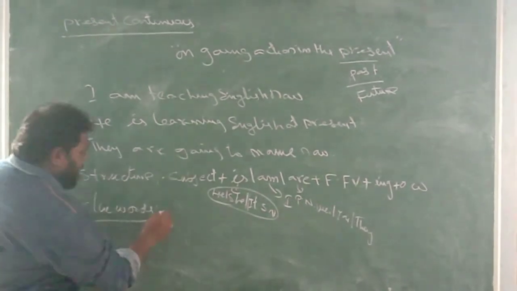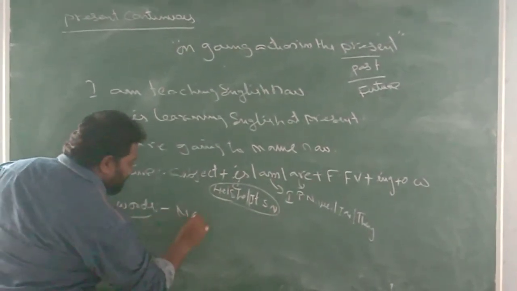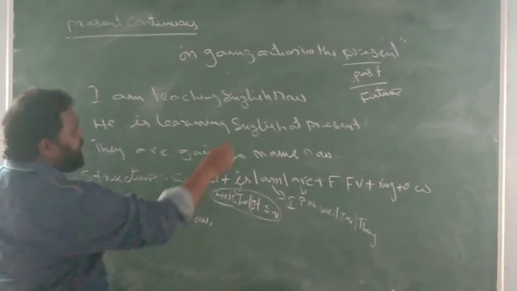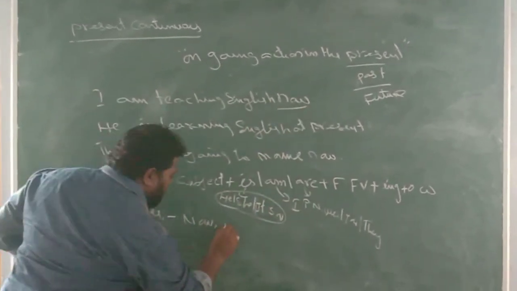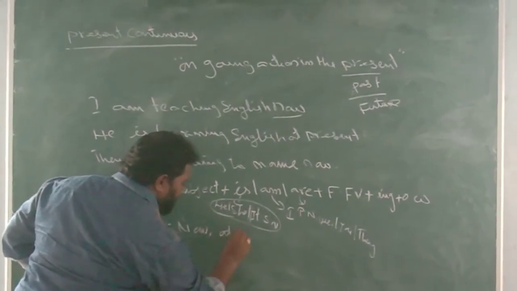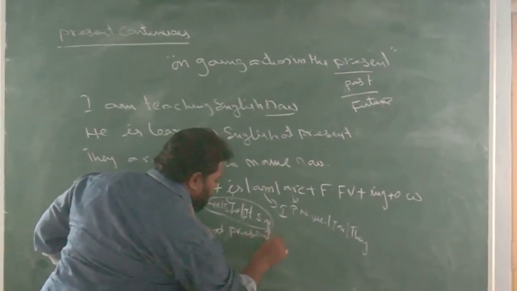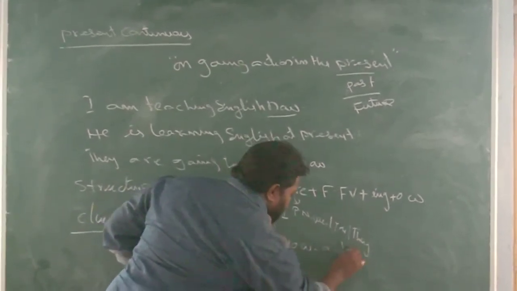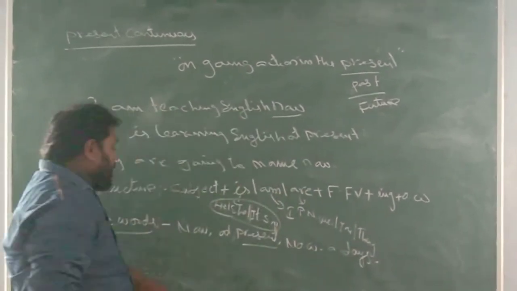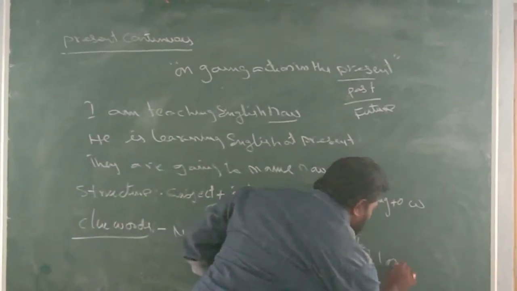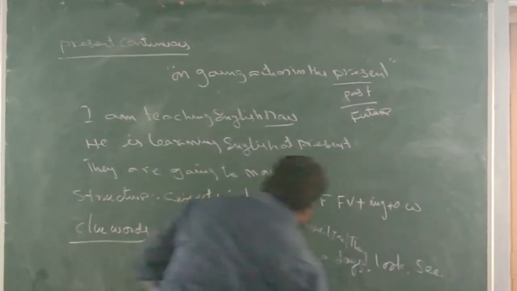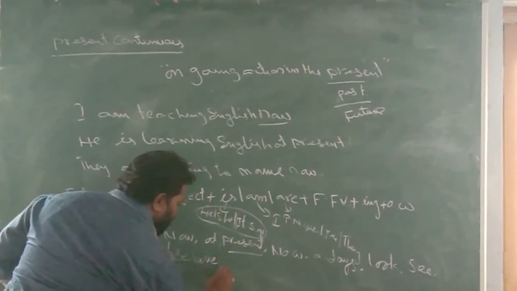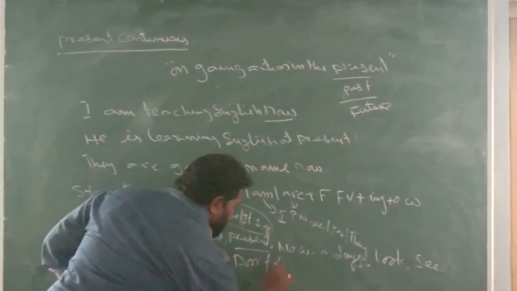So here, the clue words are: now, at present, nowadays, look, see, observe, don't disturb.